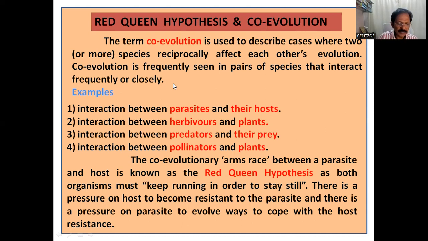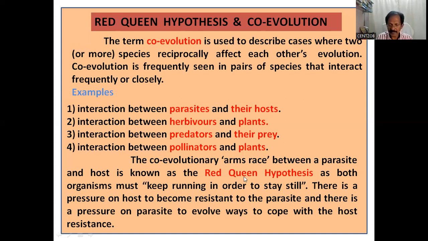Let us study this with examples. Some of the examples: interaction between parasites and their hosts, interaction between herbivores and plants, interaction between predators and their prey, interaction between pollinators and plants. These are some of the examples. The co-evolutionary arms race competition between a parasite and a host is known as the Red Queen Hypothesis, as both organisms must keep running in order to stay still.